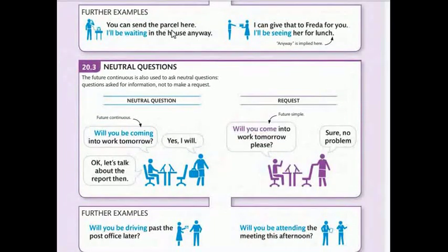Examples. You can send the parcel here. I'll be waiting in the house anyway. I can give that to Fred for you. I'll be seeing her for lunch. Anyway is implied here.